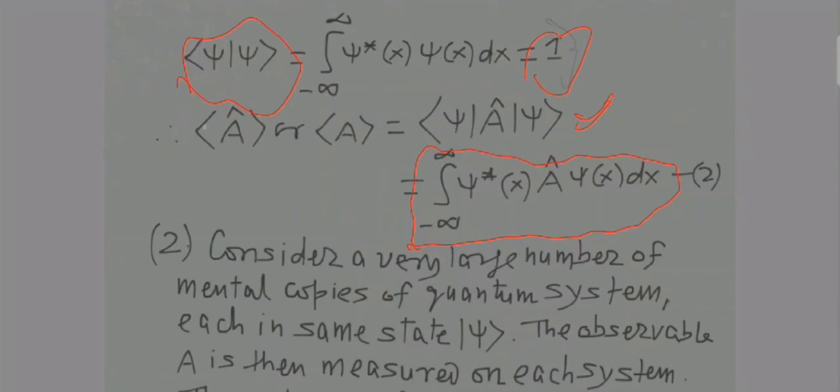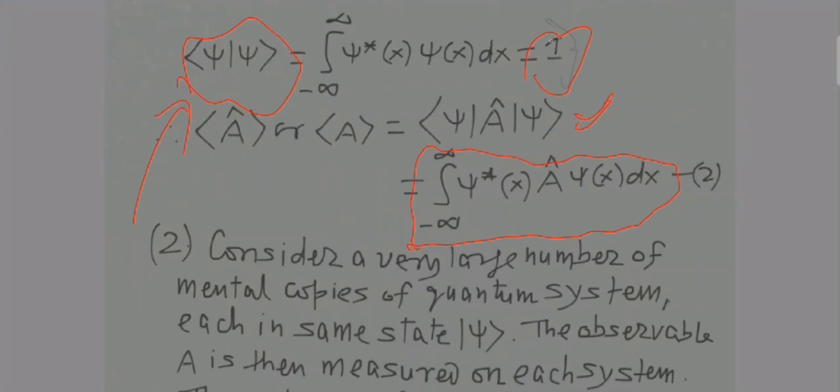That's why it is compulsory to check whether psi is normalized or not. In your problem you must always check this.